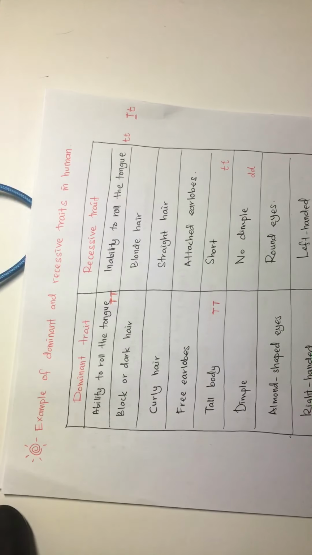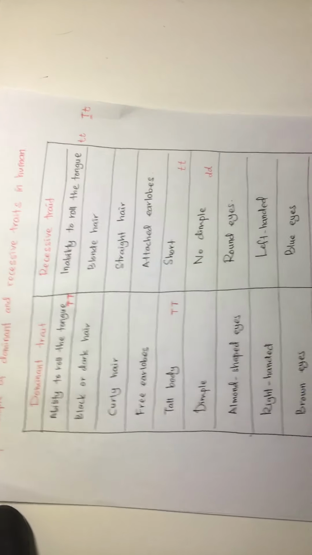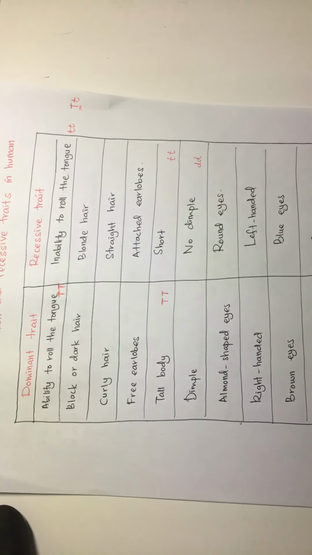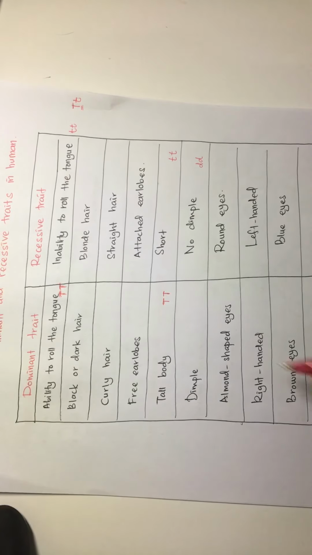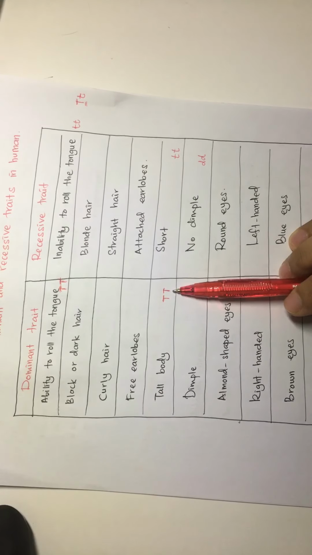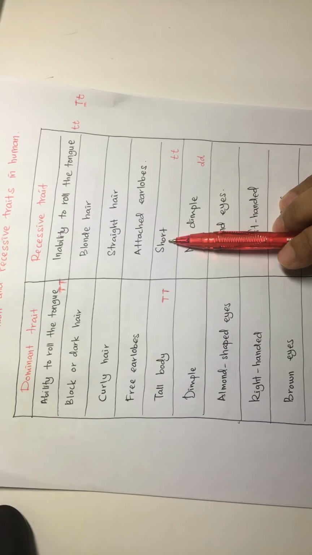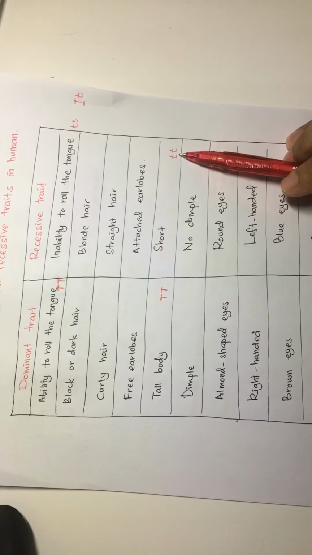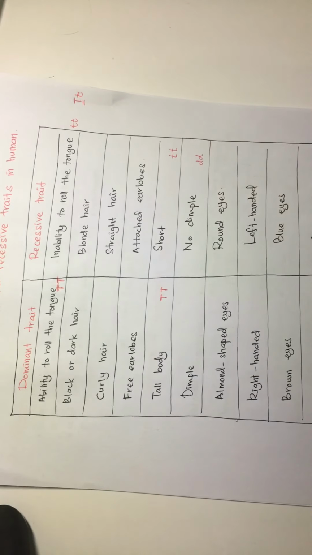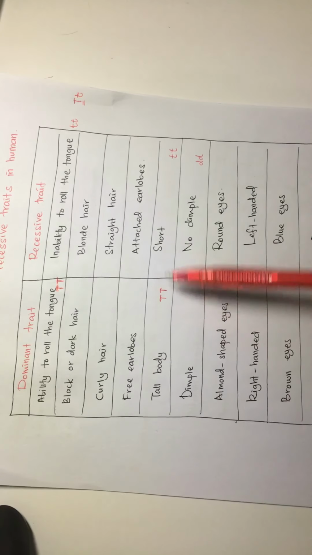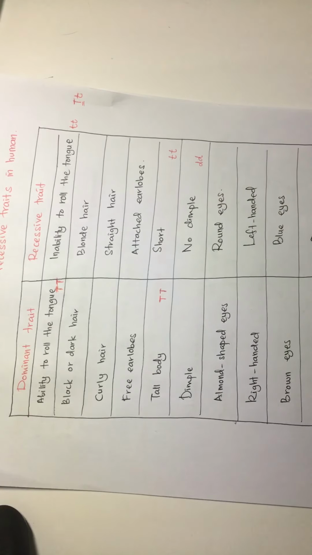Alright, another example here, tall body. Tall body is dominant, so we represent it with a capital letter. The teacher chooses T here, capital T. And for short, we don't use small s. We use T also, represented with small t. Same letter, but dominant is capital and recessive is small.